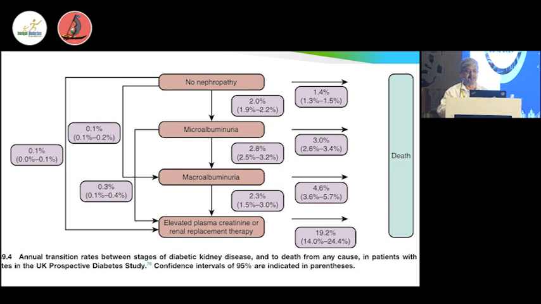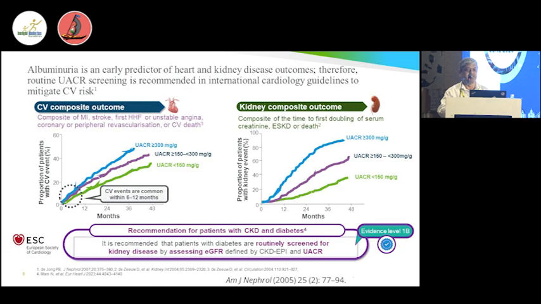You should test the ACR. We should get a urine analysis to get an idea how much protein is passing in the urine and how much the kidney is functioning, which is measured in terms of the GFR. So why is this so? Because if the patient is albuminuric, he has more chances of death.